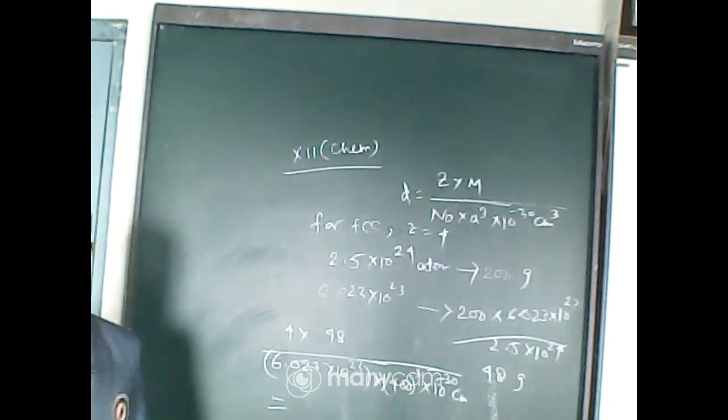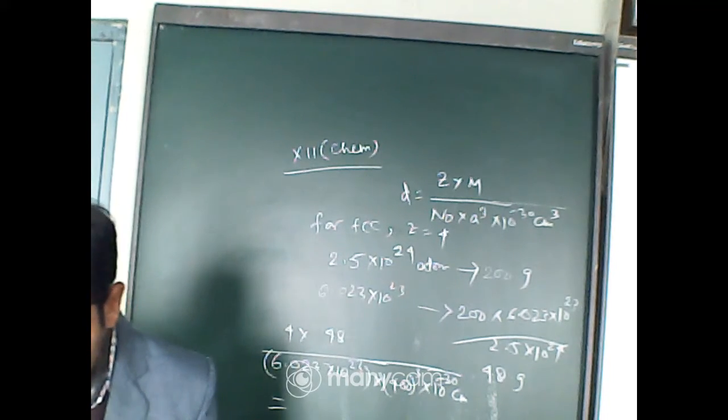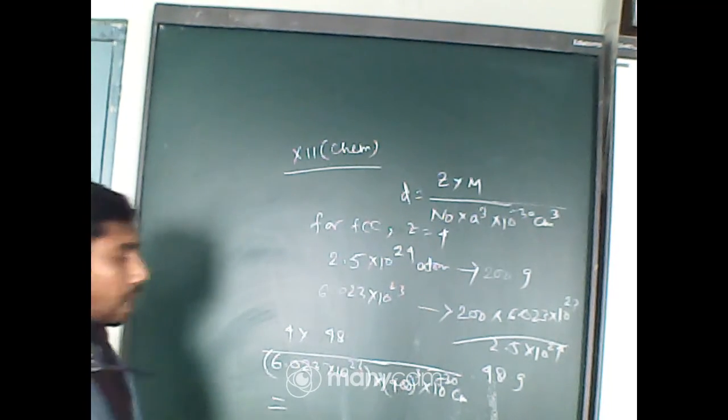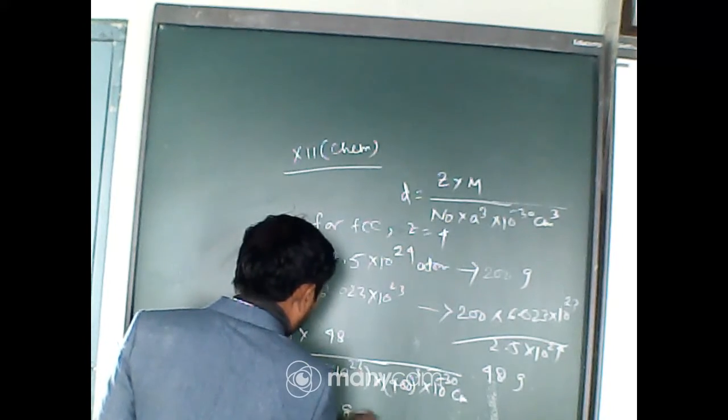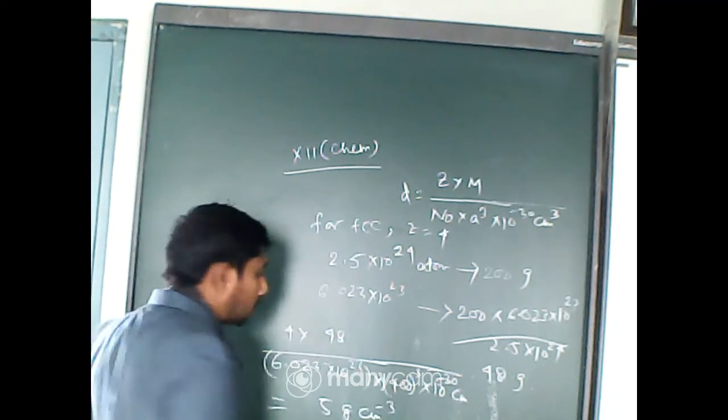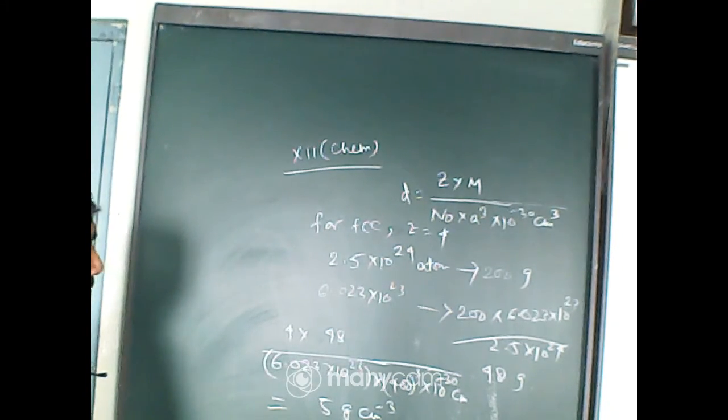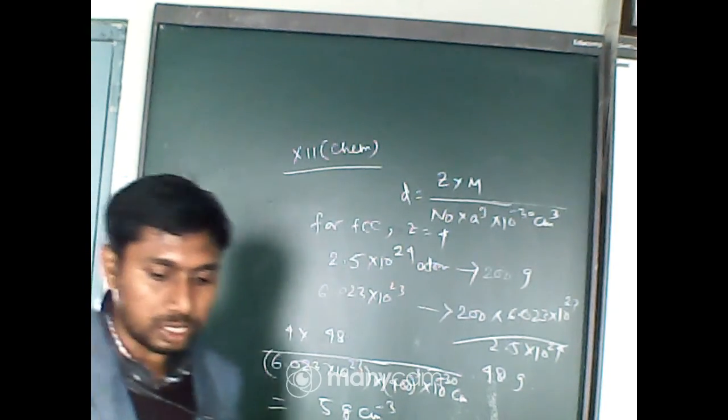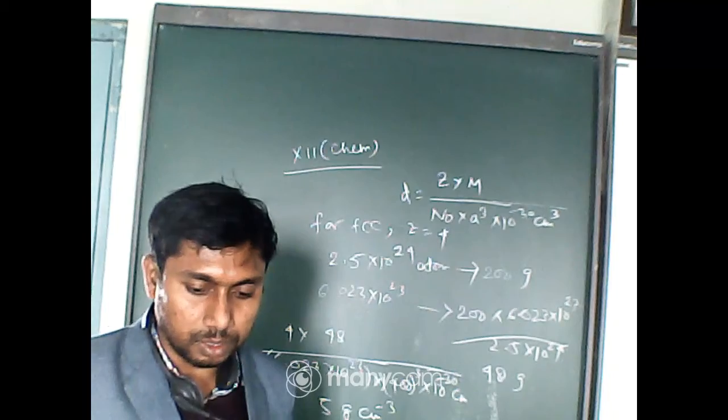Now calculating it, the density comes to roughly 5 gram centimeter to the power minus 3. This is also a problem which came in CBSE 2016.